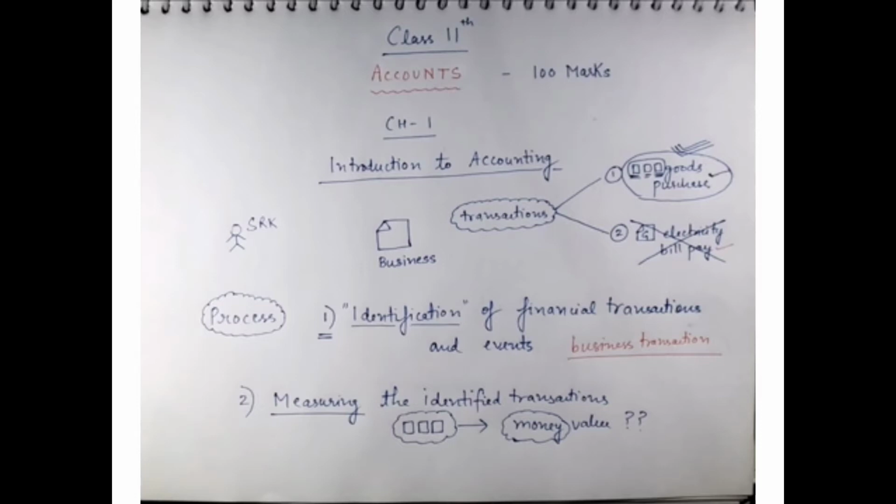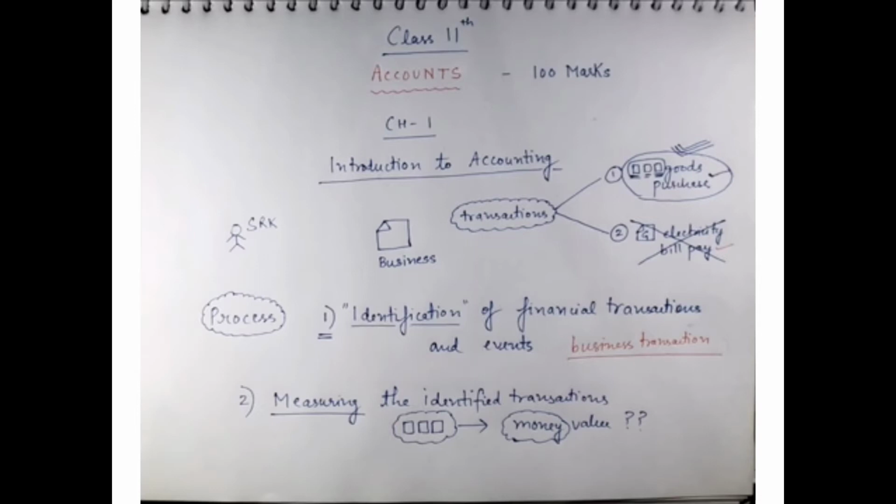So in this video we are going to cover the process of accounting. What are the processes of accounting? First, identification of financial transactions and events. It means we have to identify the transactions that are related to the business only. Okay, it's known as a business transaction. So first of all, we have to find out which transaction is related to the business, which transaction is related to economic activity.